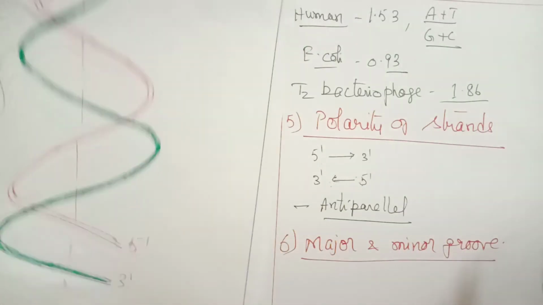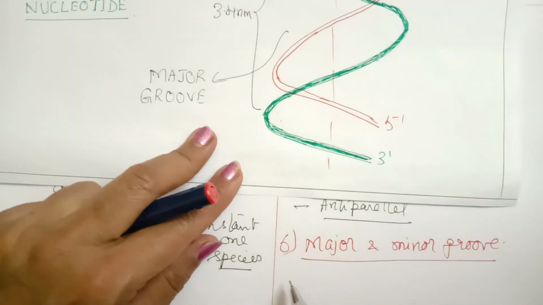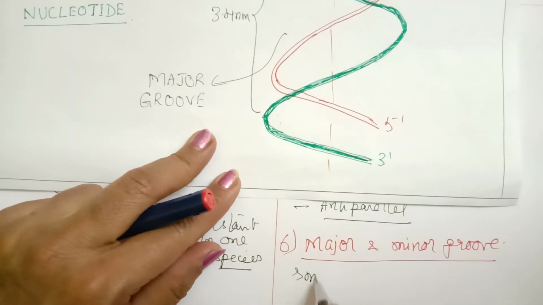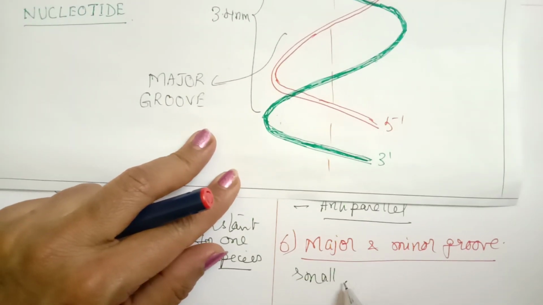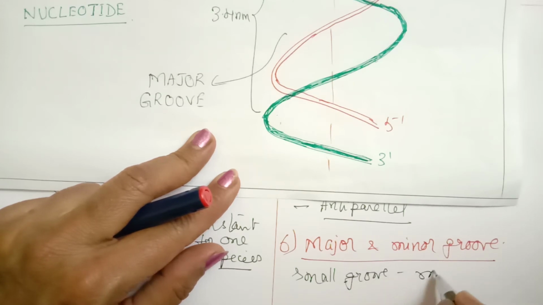How do we understand this? The small space, or small groove, formed during coiling is called the minor groove, and the large space is called the major groove.